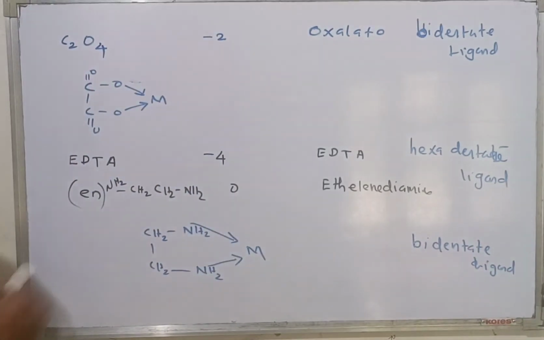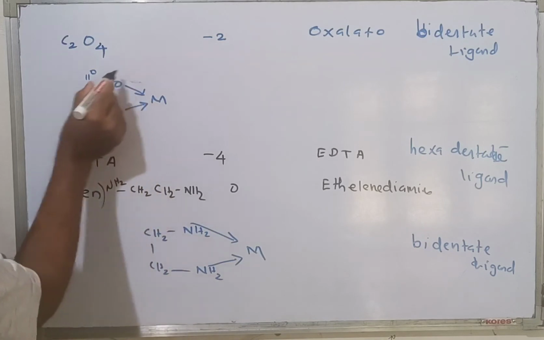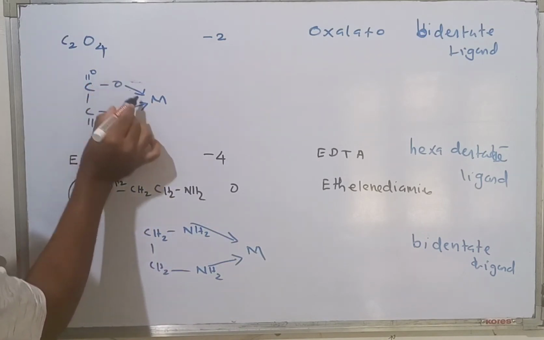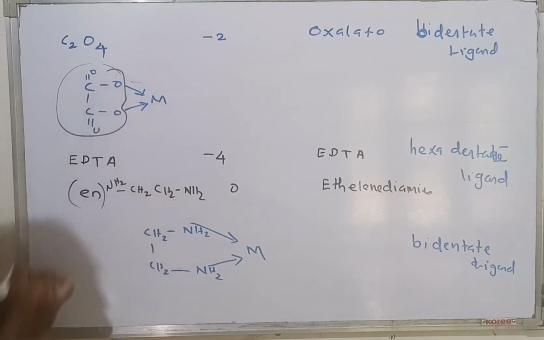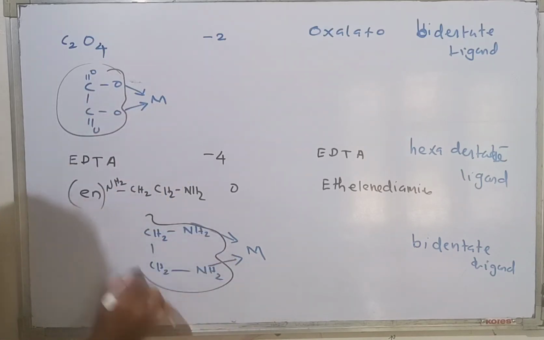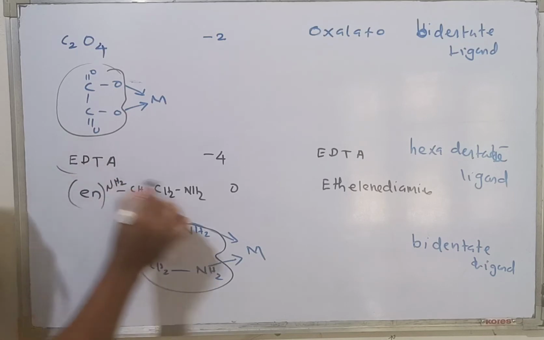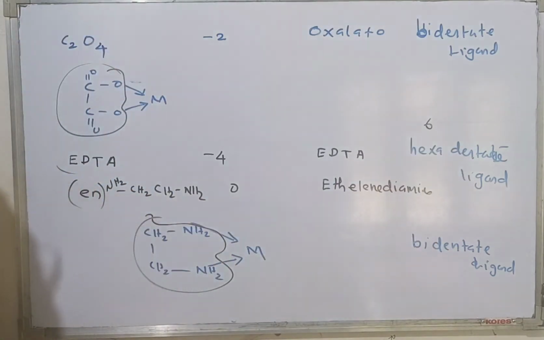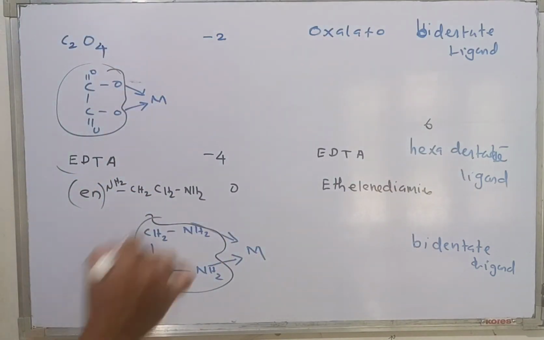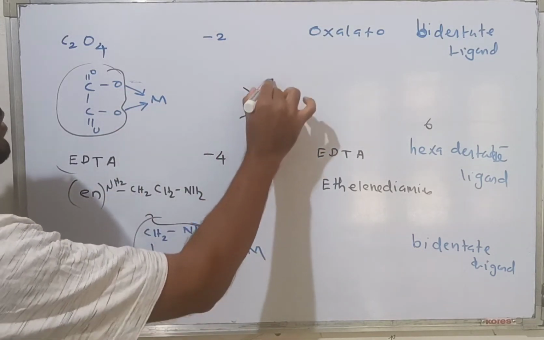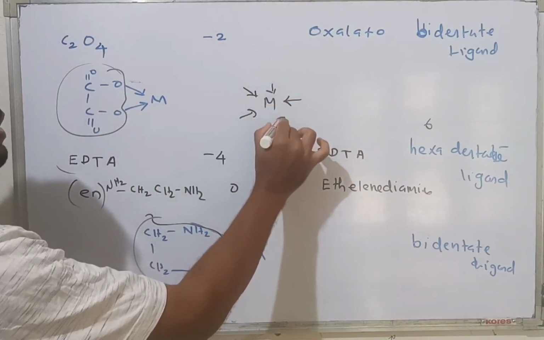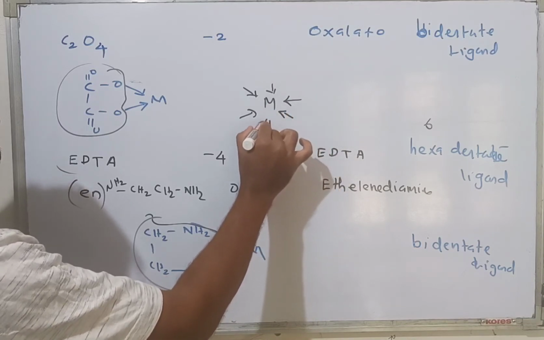What is the meaning of bidentate? Two denticity, two donors. A single ligand, but it can make two bonds. EDTA can make 6 bonds. Suppose there is a metal atom with EDTA around it, there will be 6 bonds from that EDTA.